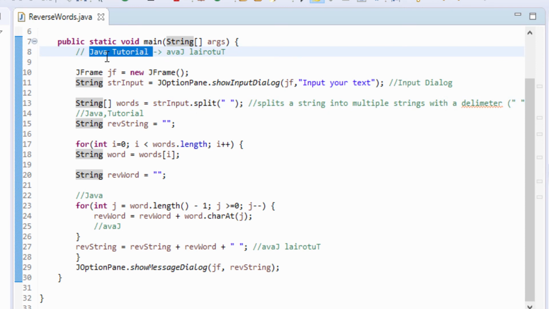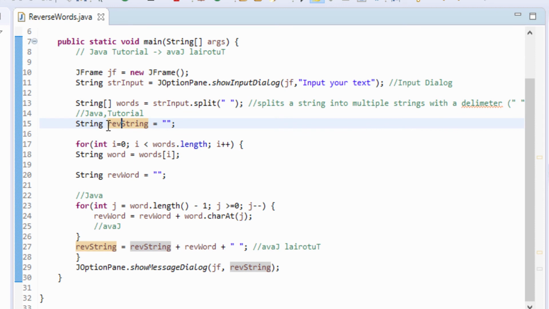It will split it into multiple strings using the delimiter. And then I have created another string which I have set to blank, revString. Then I have created a for loop where i equal to 0, i less than words.length, which is the length of the words, and i plus plus. And then I have assigned the string word to words[i]. So it will loop through the words.